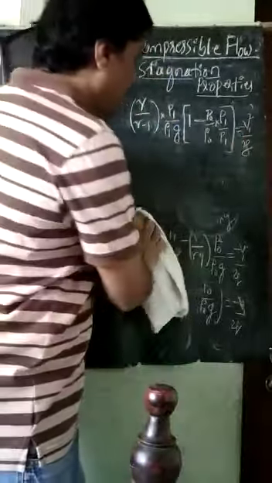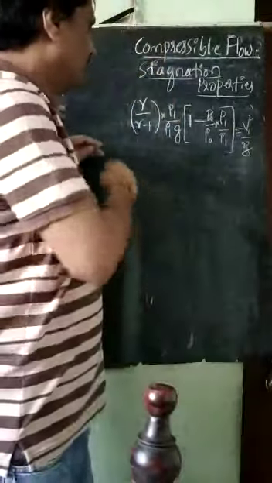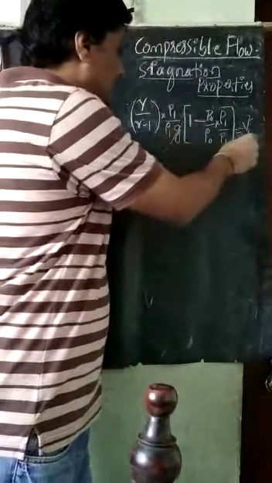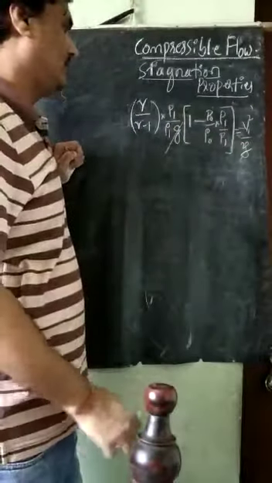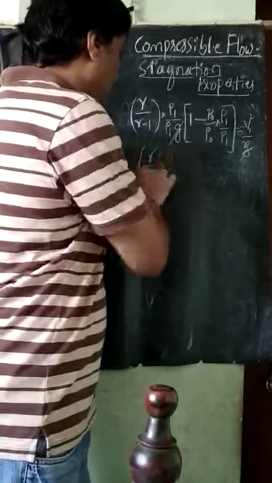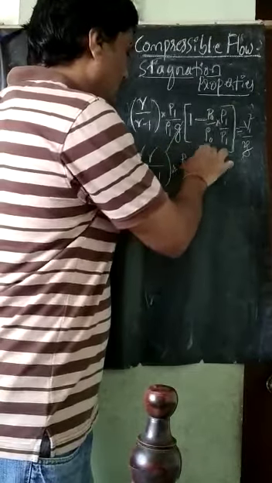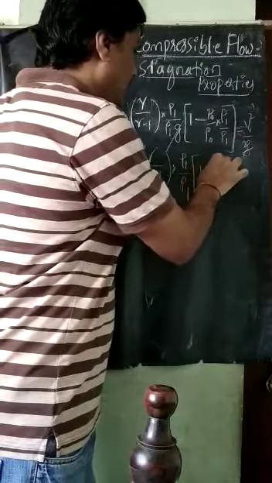Next what happens? This G gets cancelled. So next I will write gamma divided by gamma minus 1 into P1 divided by rho 1, in the bracket 1 minus.